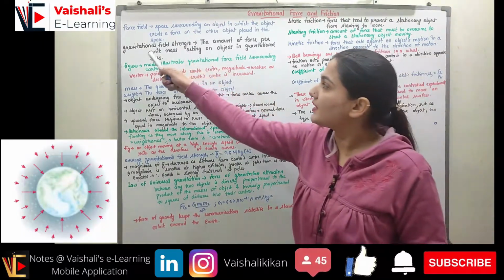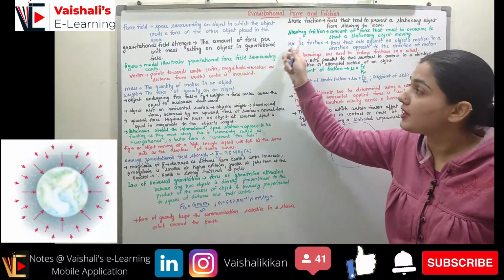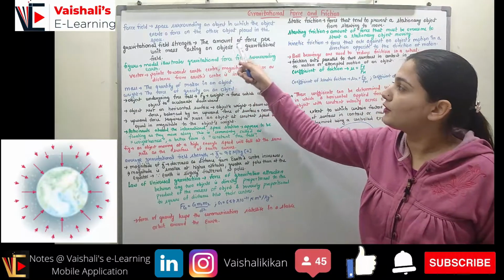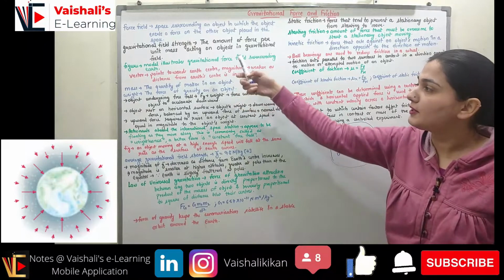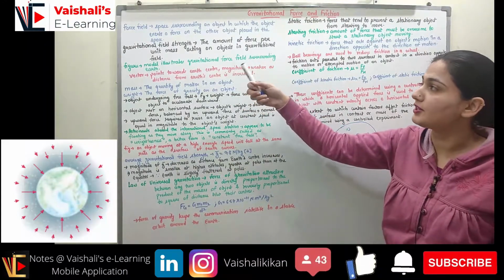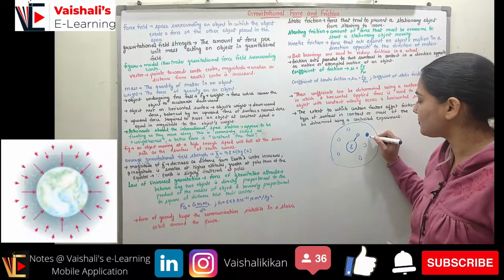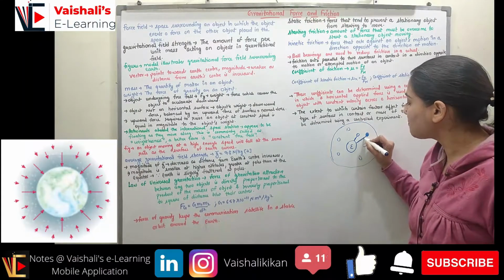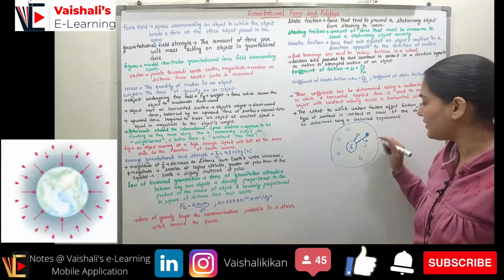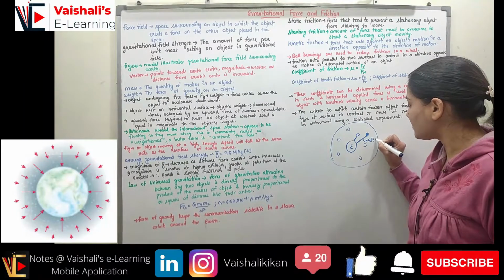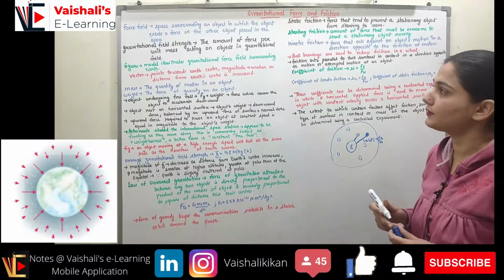Now coming to the gravitational field strength, right? The gravitational field strength is the amount of force per unit mass acting on an object in the gravitational field. So it is the amount of force per unit mass, right? When I have an object present in the gravitational field, the force per unit mass of this object is the gravitational field strength, right? So I will write it as gravitational field strength is force per unit mass. And which force is it? It is the gravitational force, right?